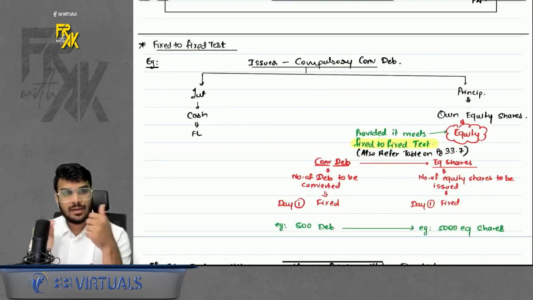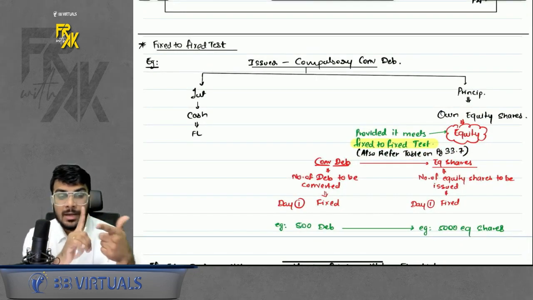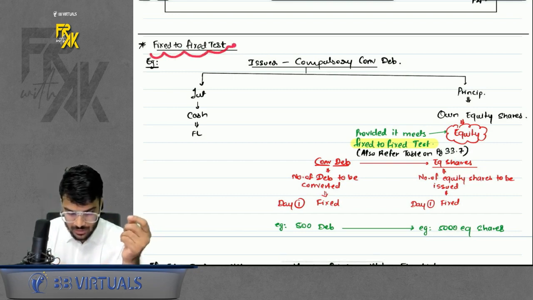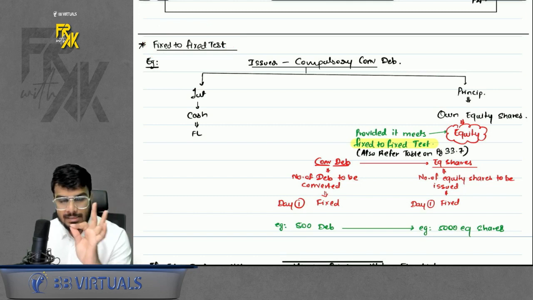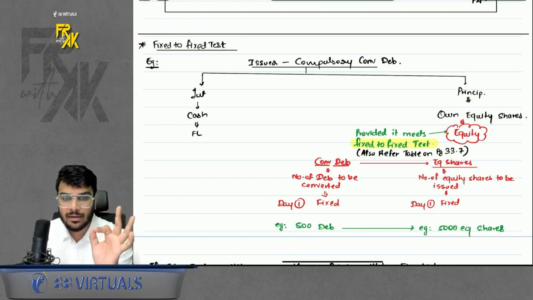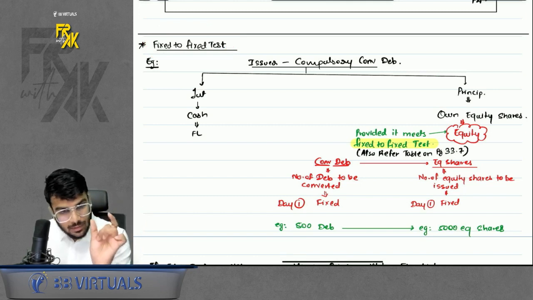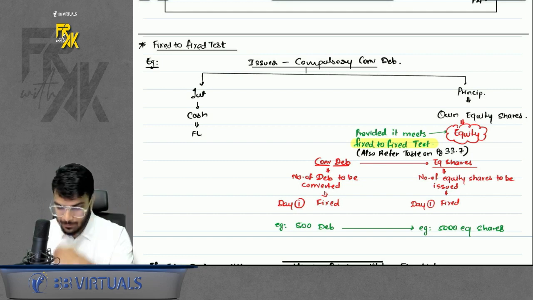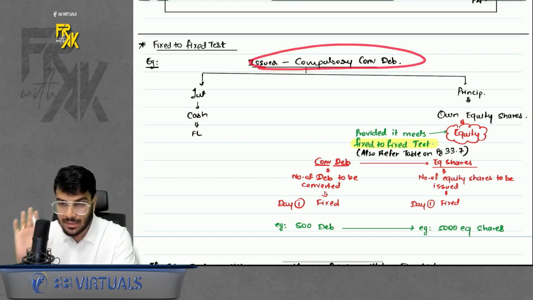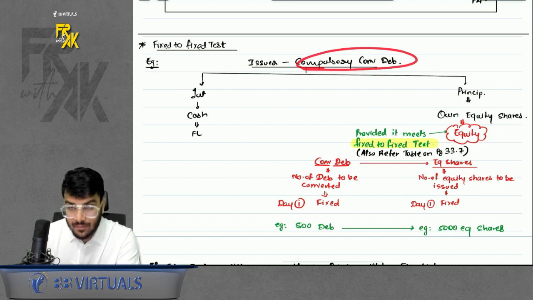Then, we discussed definitions. We discussed compound financial instrument. The next point under Ind AS 32 was the fixed to fixed test. Now, what is the meaning of this? A simple test which is conducted to know whether the item is equity or not. For example, let's say I issue a compulsory convertible debenture. Can I say interest I have to give in cash?